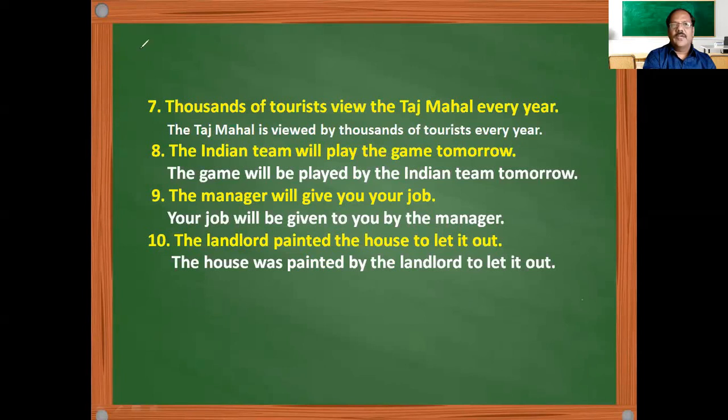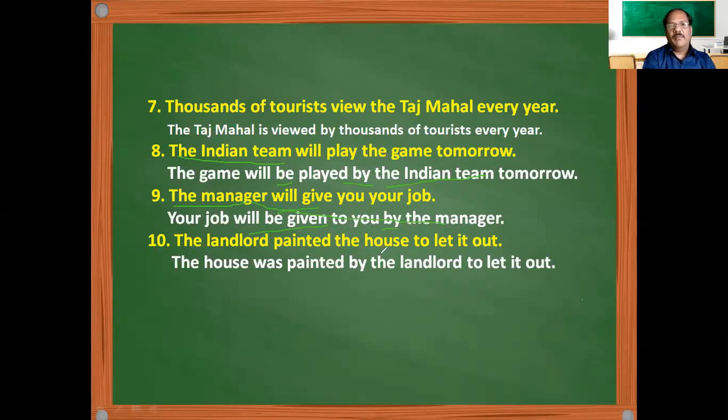We are using a be form. Okay, what is the be form? Be as a be form, play becomes played. "By" is what we use for agents. So the Indian team will be here. Tomorrow will be extra information. The manager will give you your job. Your job will be given. Will give has become will be given. And to you, again, the manager has come here using a "by" before.